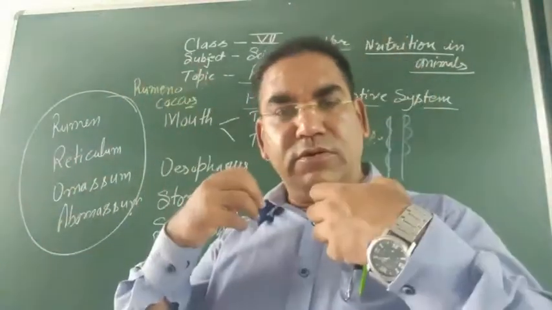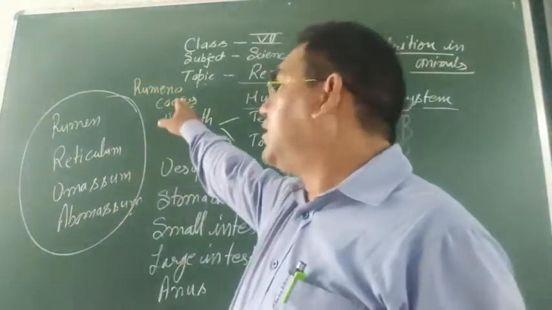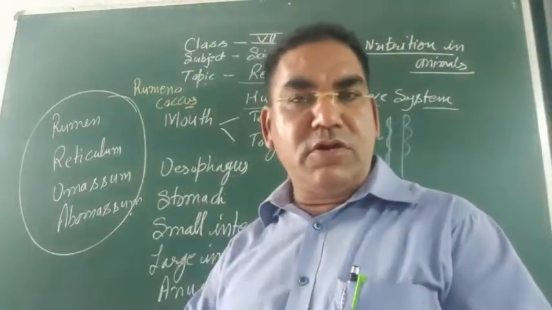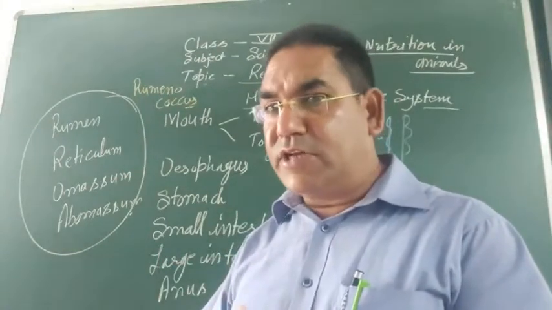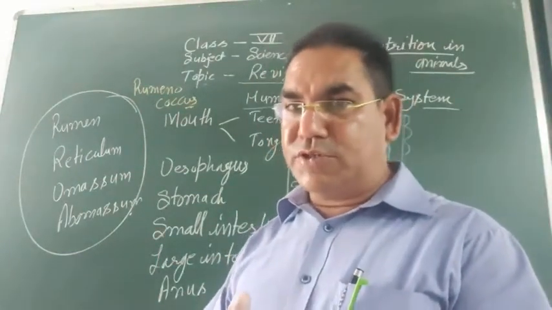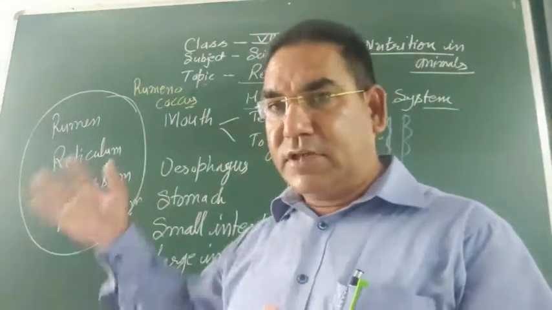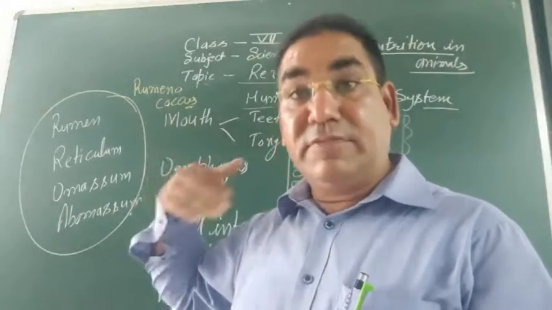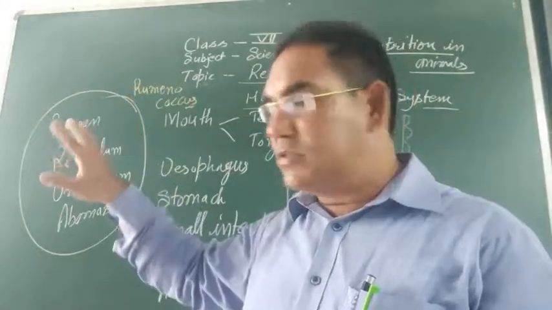As they swallow, the food enters into the rumen. The rumen has special bacteria, Rumenococcus. These bacteria produce special enzymes to digest cellulose, which is present in plants.